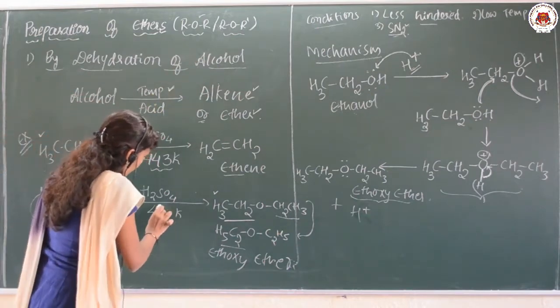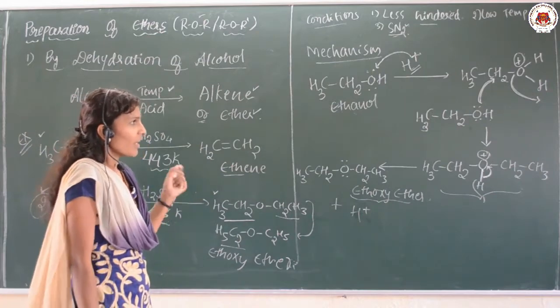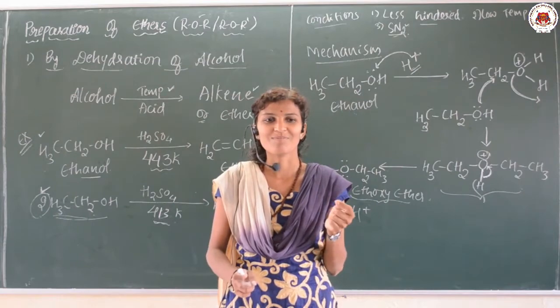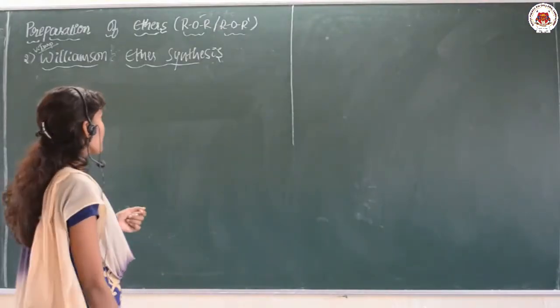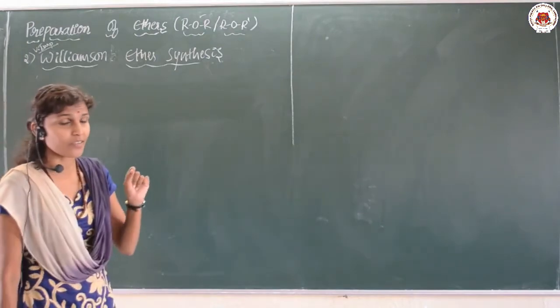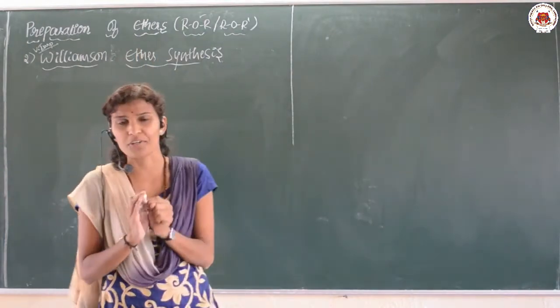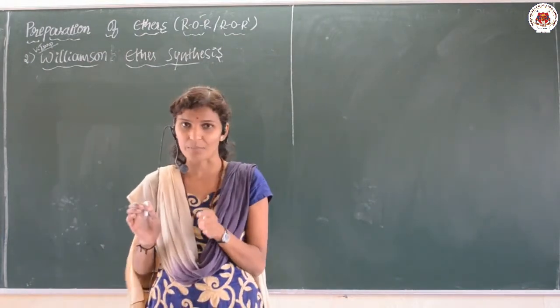And here 413 is the temperature we can take, and one more method is there that we are going to discuss. So one more method of preparation of ether is Williamson ether synthesis, very important. Many times this question is asked in your examination.